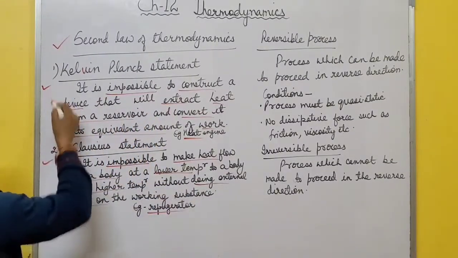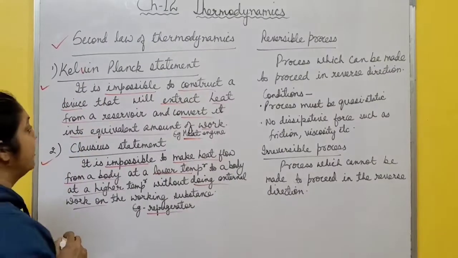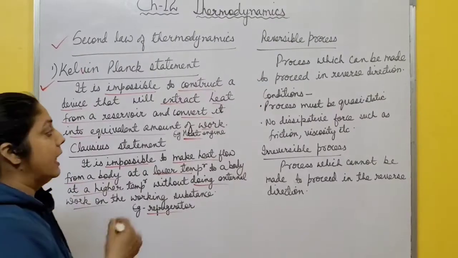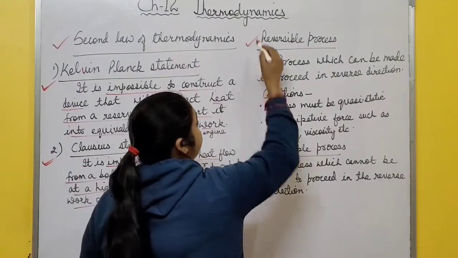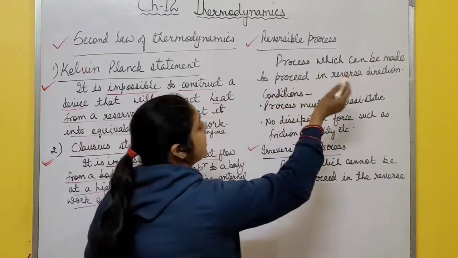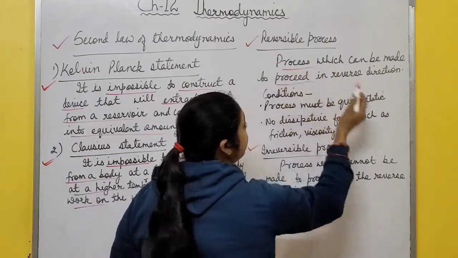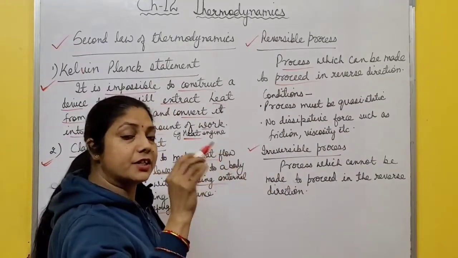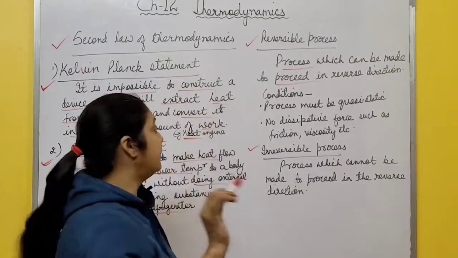So these two are statements of second law of thermodynamics. Hope it's clear to all of you. Just revise these two statements. And last topic is reversible and irreversible process. What are these processes? Reversible processes are those processes which can proceed in the reverse direction, which take place in the reverse direction exactly in the same manner in which they move.